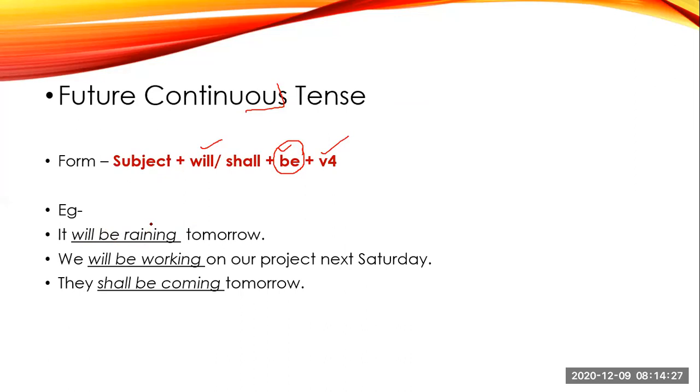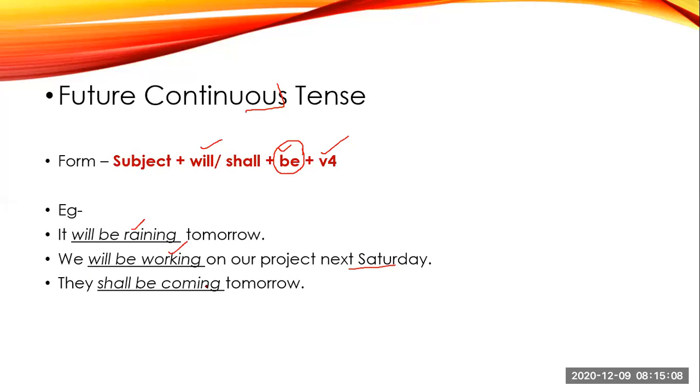Action will occur in future and it will continue for certain time. Here the action will begin in future and it will continue for an expected time. We will be working on our project next Saturday. So here next Saturday we will be working. So we will start next Saturday and we will complete it in an expected time period. It shall be coming tomorrow. So your action of coming will take place in future and it will continue in future for an expected time.